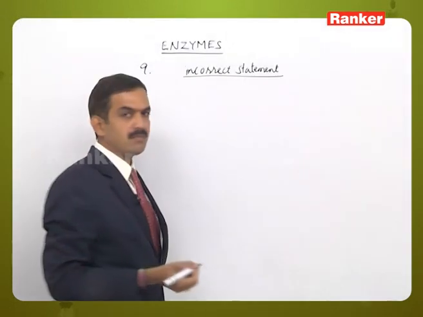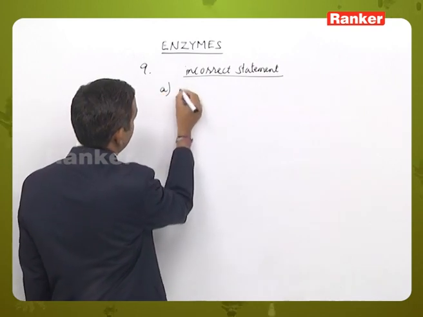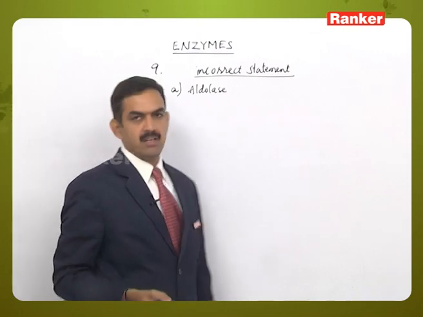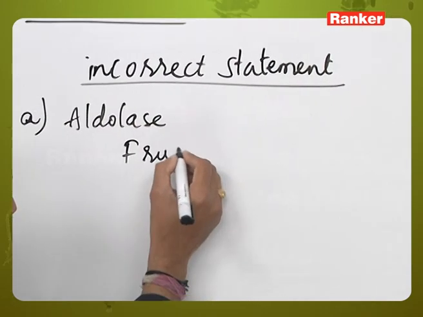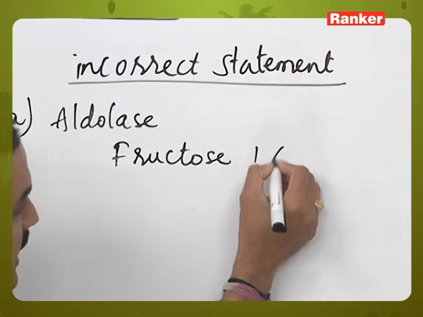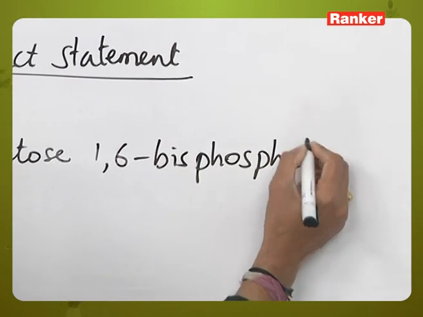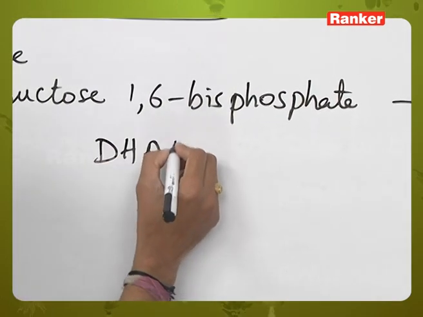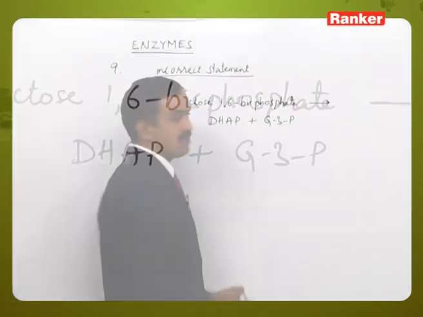regarding enzyme molecules. So, here option A, aldolase is the enzyme which is taking part in the conversion of fructose 1,6-bisphosphate to DHAP, that is dihydroxyacetone phosphate, and G3P, glyceraldehyde 3-phosphate.